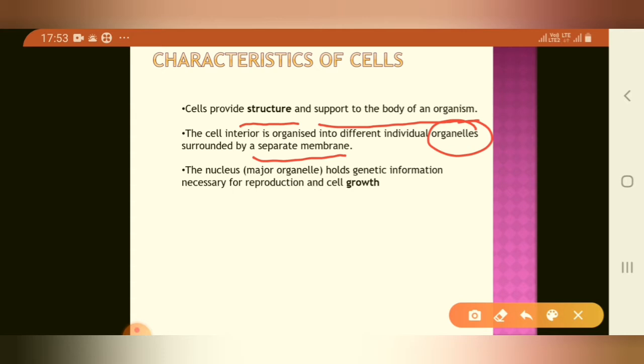What are the organelles? That is nucleus, ribosome, endoplasmic reticulum, etc. And a cell organelle named the nucleus holds the main genetic information which is necessary for reproduction and cell growth.